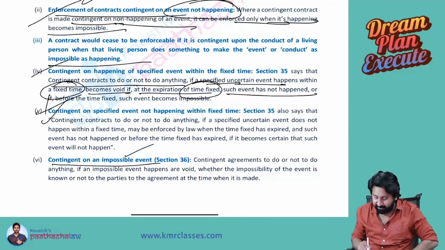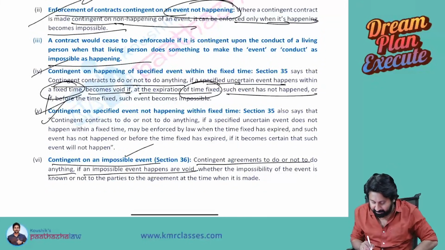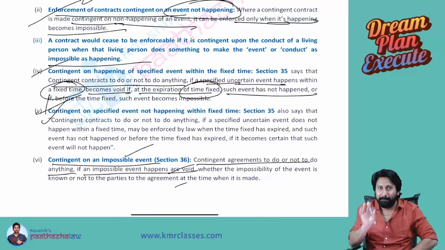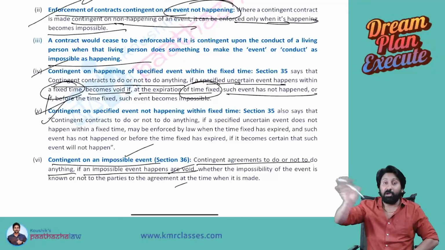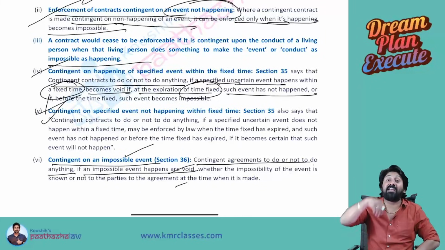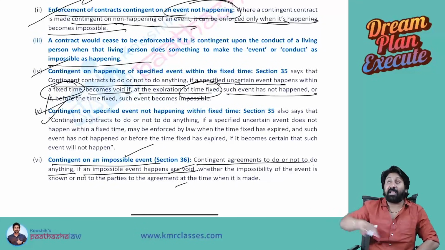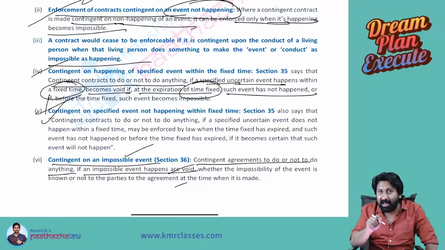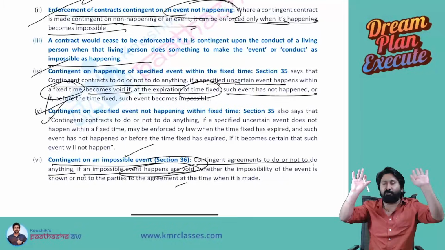Contingent on impossible event. Contingent agreements to do or not to do anything, if an impossible event happens, are void, whether the impossibility of the event is known or not known to the parties. Simply to tell, whenever you are creating an event, you are not creating an uncertain event, you are creating an impossible event. I said like this: I will give you 1,000 bags, you will give me 1 lakh, if the sun rises in the west. It is a contingent, obviously impossible event. It starts as a void contract.